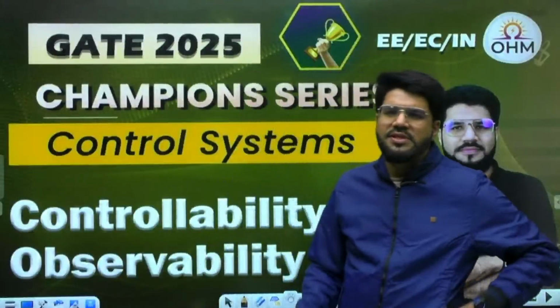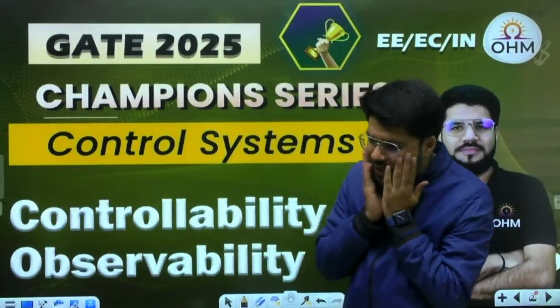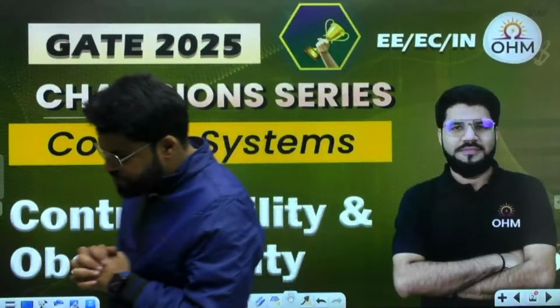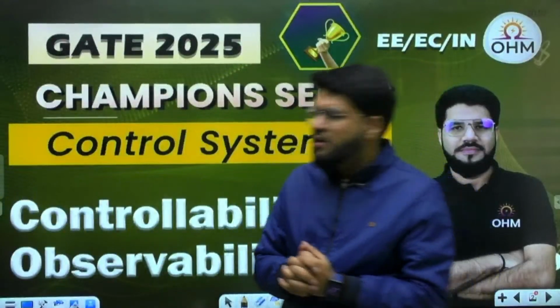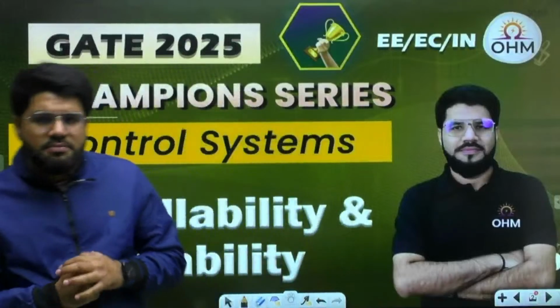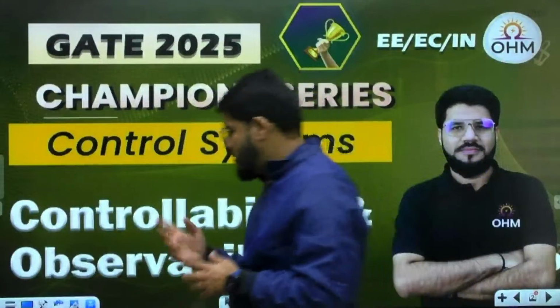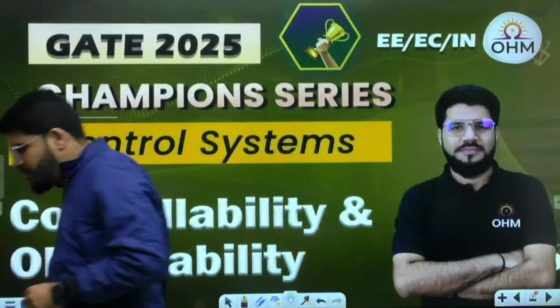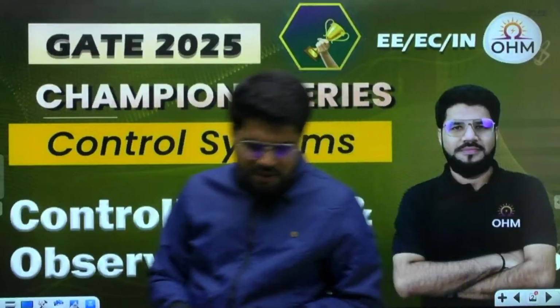So, the last session that I took on control systems was about the Nyquist stability criteria, explaining it specifically in detail. Now, as per students' demand and observation, the next topic that I'm picking up is controllability and observability. Of course, it is an important topic, and some students also messaged me personally that they want to get more command on this topic. So let's learn the rules of controllability and observability in this particular session.